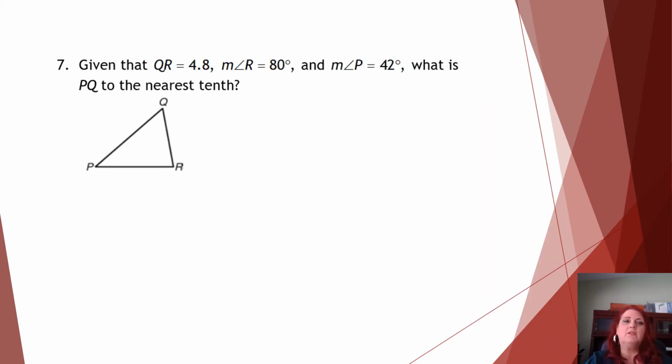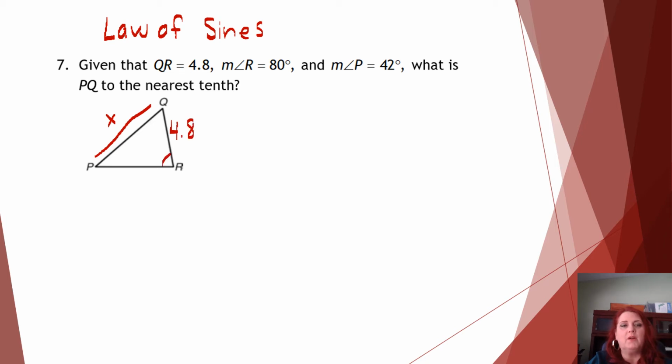On number 7, they give us one side and two angles. So we're going to use the law of sines, right? Because this is not a right triangle. To find PQ, let's just call it X. So QR is 4.8, the measure of R is 80 degrees, and P is 42.